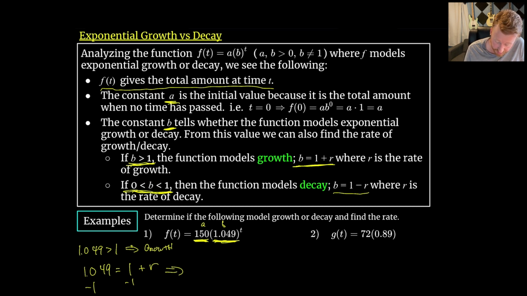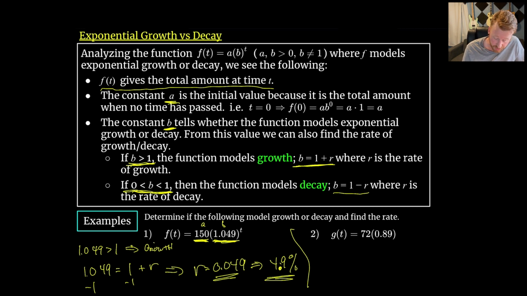And this tells me that r is equal to 0.049, which is the same as 4.9%. So depending on how things are being asked, you might be asked to give it as a decimal, but often we represent it as a percent. So 4.9% is the rate of growth in this example here. So the rate of growth is 4.9%.